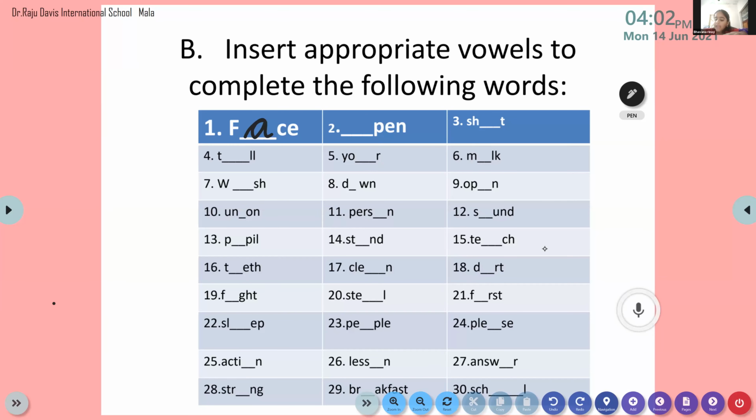Dash P-E-N. So which letter has to be inserted there? O. Very good. It is O. So it is O-P-E-N. Open. O-P-E-N. It is open. Very good.